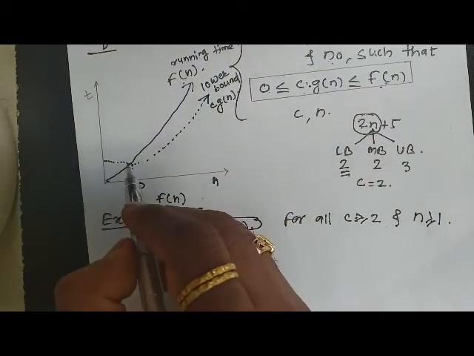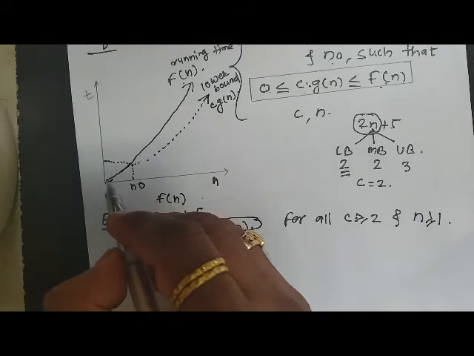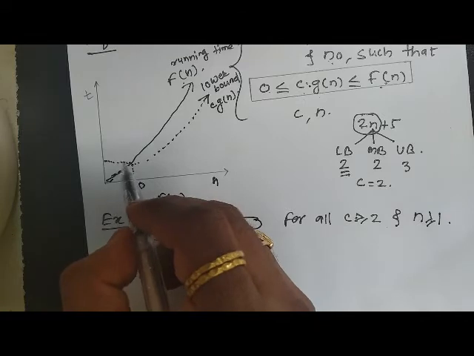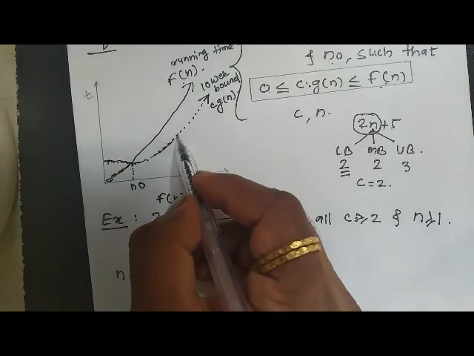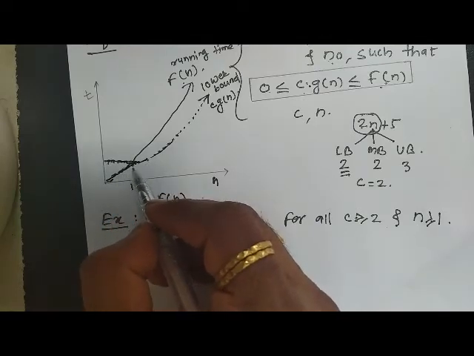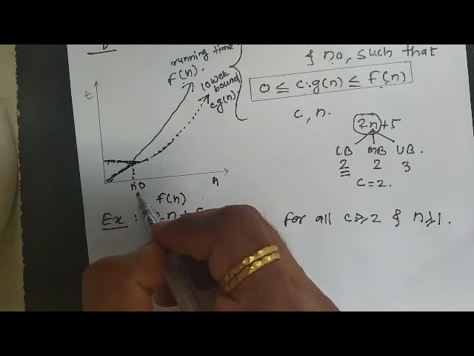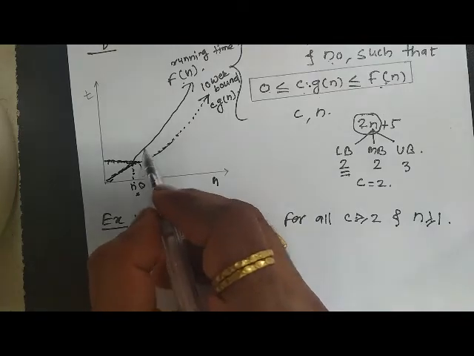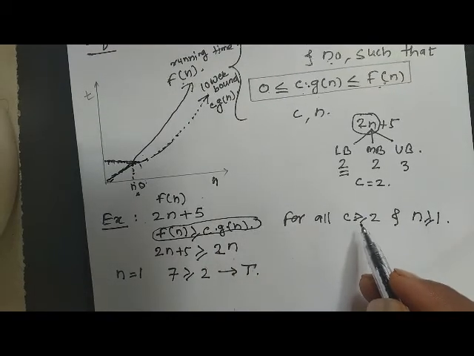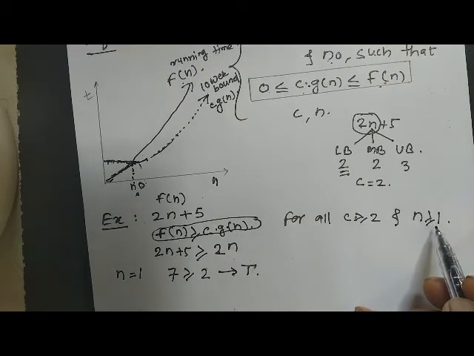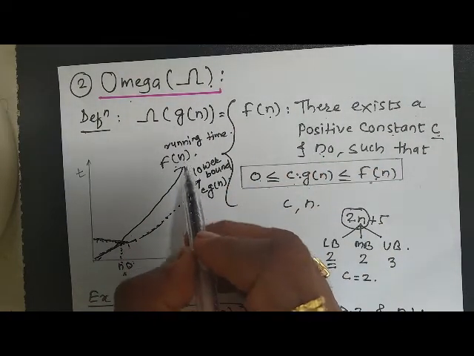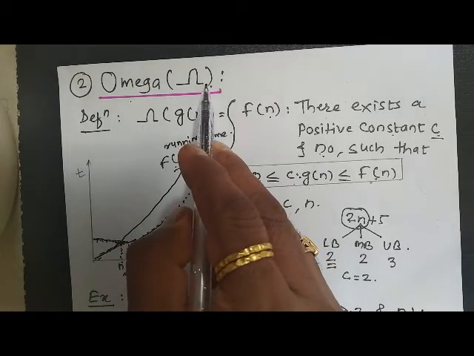As you can observe here, for some initial inputs, this f of n is even lower than this c into g of n. This is our f of n and it is smaller than c into g of n for some initial input before n0. After n0, this condition will always be satisfied, that is for all c greater than or equal to 2 and n greater than or equal to 1. So that is binding the f of n function with the lower bound with the help of omega notation.